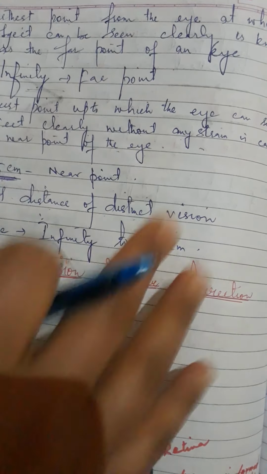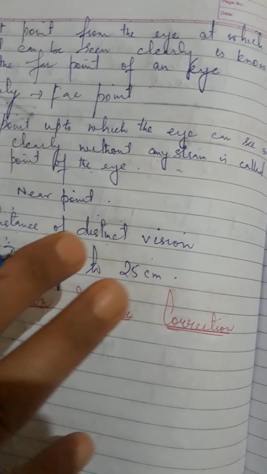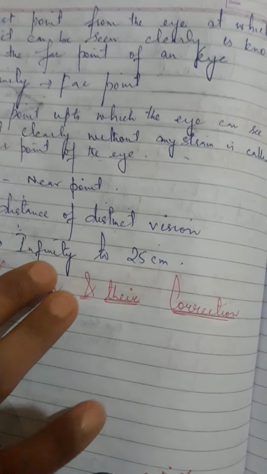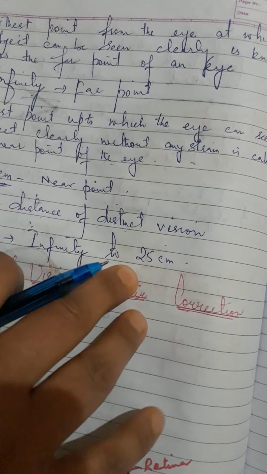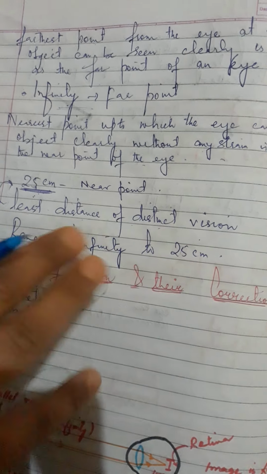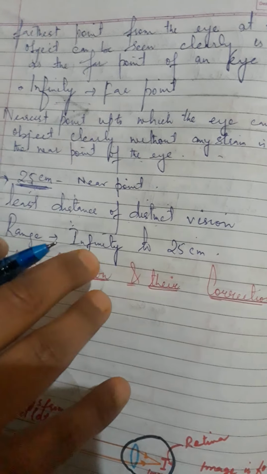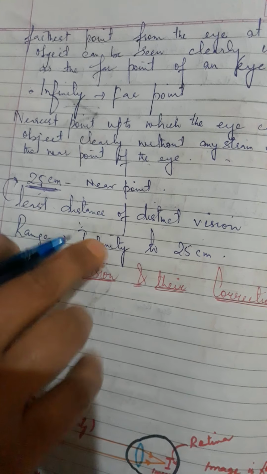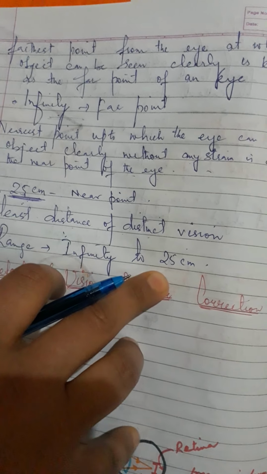So, from this discussion, we can conclude that the range of vision of a normal human eye is from infinity to 25 centimeter. It means the normal human eye can see objects clearly when the objects are lying between infinity and about 25 centimeter. That was all about accommodation and the range of vision.